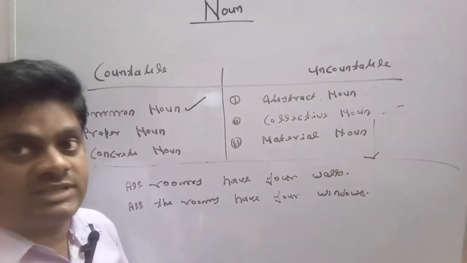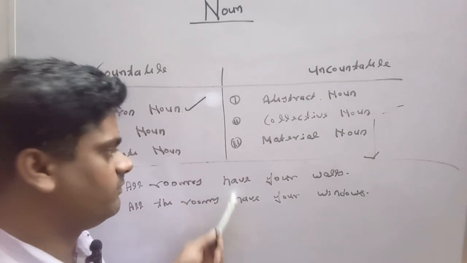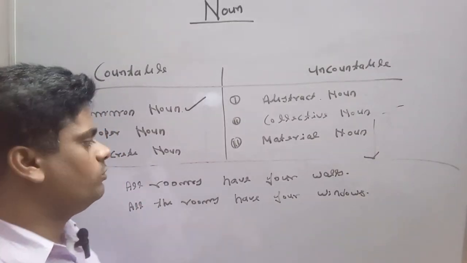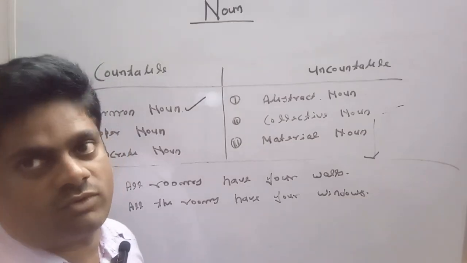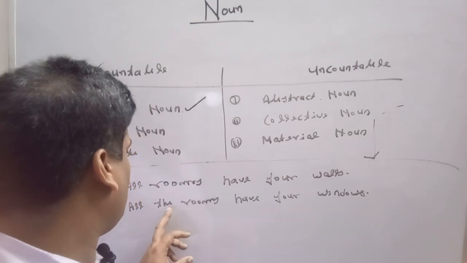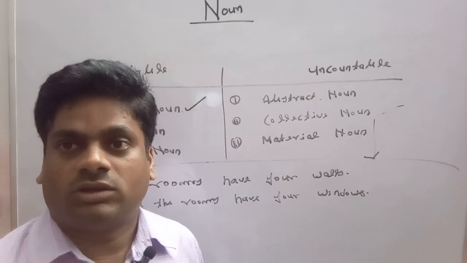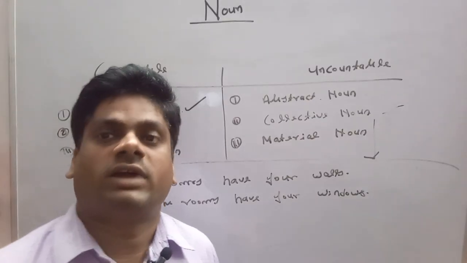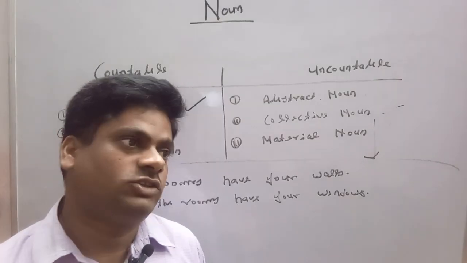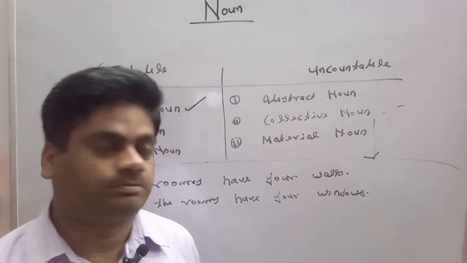Here is the basic difference between one sentence and another sentence. What is the basic difference? In the first sentence, we say all rooms have four walls. All rooms have four walls. This is the general truth. But in case of the second sentence, all the rooms have four windows. It is not the general truth. A room may have more than one window, but in a room it is necessary to have at least four walls to be a complete home.